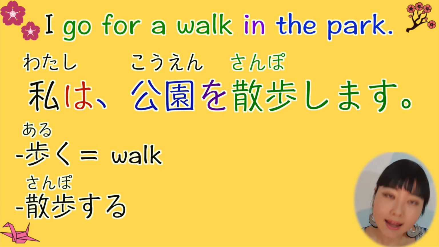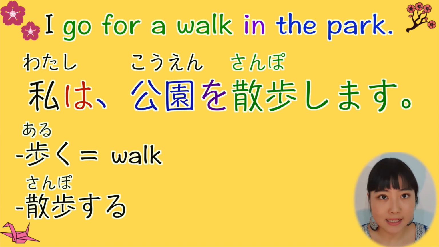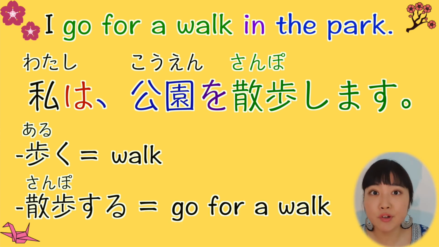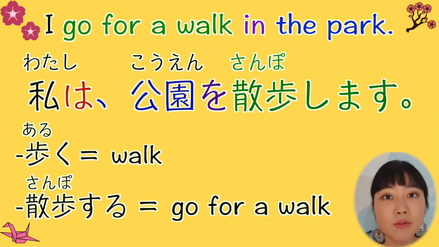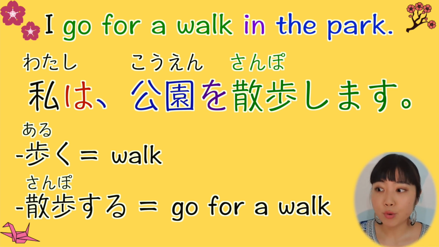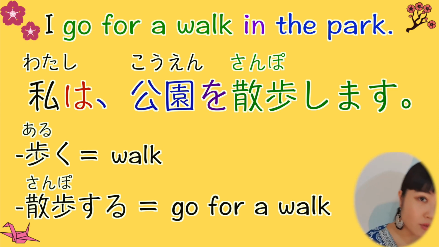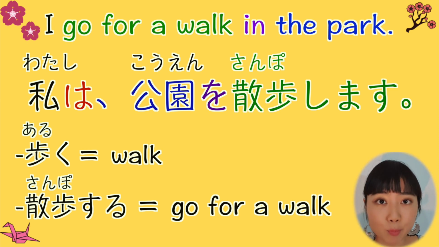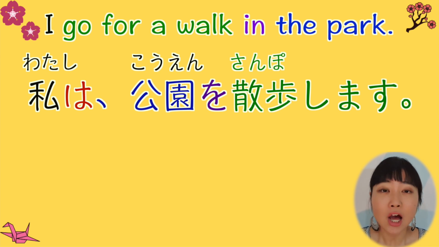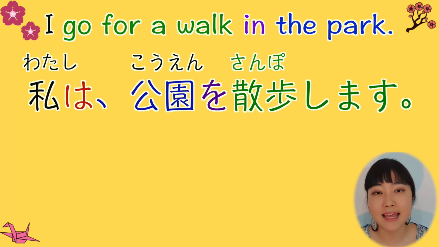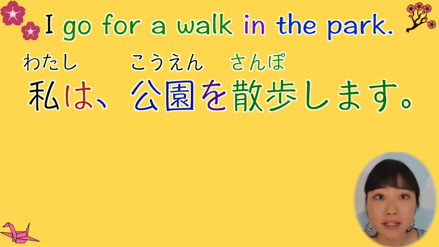On the other hand, 散歩する is go for a walk. If you are walking to the office, you cannot say 散歩する. But if you are just walking for fun or to lose some weight for the health, then you can say 散歩する. Okay? And 公園を散歩する is very natural way of saying I go for a walk in the park.